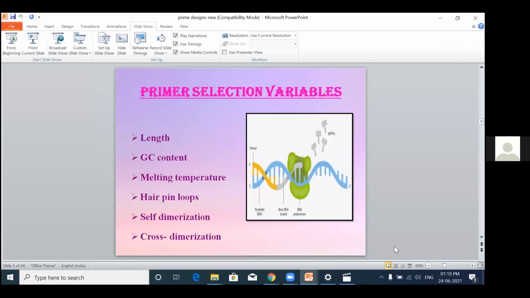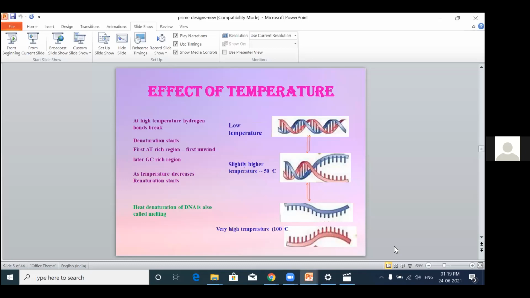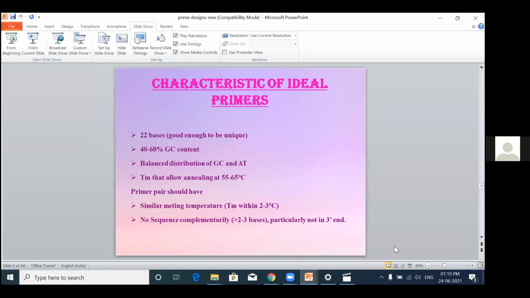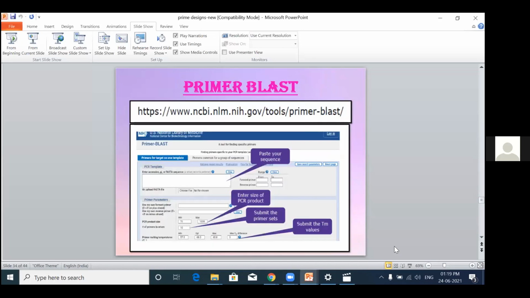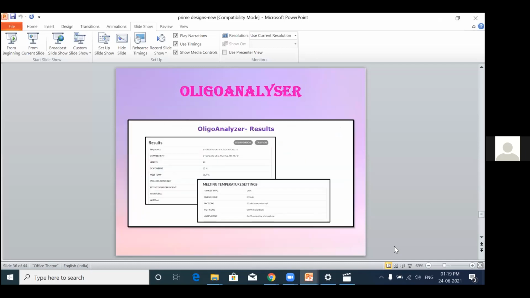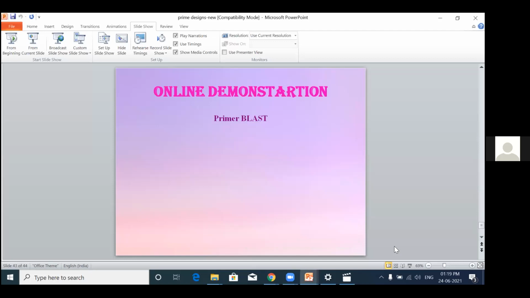If you want, you can try it for any gene. It's very interesting to learn, and it's very easy. Hope you guys are trying. In case you're having any doubts, you can get it clarified.